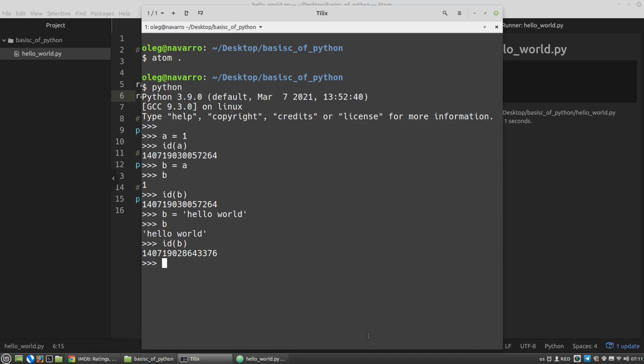It looks like this: a equals 1, type a, class int, a equals hello world, type a again. Here, an object of integer type was created in memory and the reference to it was written to the a variable. Then an object of the string type was created and the reference to it was written to the a variable again.